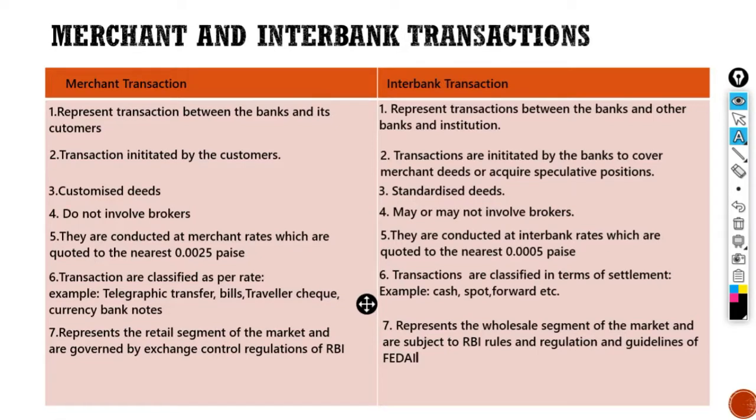So under this topic, we first learned what is a dealing room transaction. Then we came across what is dealing room. Under dealing room, there are three offices. First was the front office, then the back office, and the mid office. Then we learned about the various transactions, which are the merchant transaction and the interbank transaction. With this, the concept of dealing room transaction gets done.